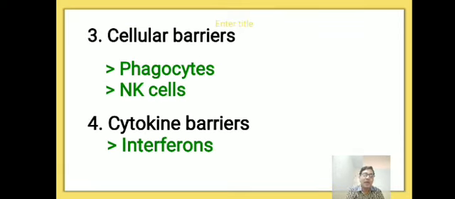Next, cellular barriers. There are two types: phagocytes and NK cells, natural killer cells. Phagocytes, the cells which engulf and destroy infecting pathogens, are called phagocytes. The phagocytes again consist of two types: neutrophils and monocytes, which are present in the blood, and one more, macrophages, which are present in the tissue.